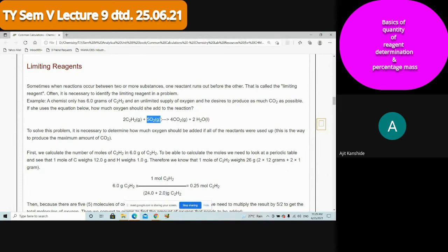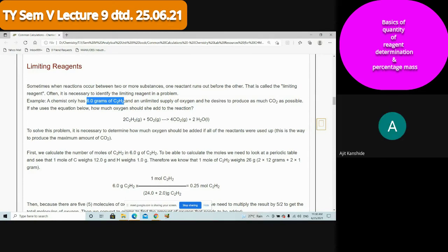That is the question. How can you answer that? I give you a hint. The reaction is known to you. First find, in this 6 grams, our chemical unit in terms of acetylene. What is our mole? In that 6 grams, how many moles of acetylene are there? Don't consider balancing of this reaction at this moment. Just calculate how many moles of acetylene are available. How will you find that? Yes, will you help me? Unmute and talk. How to find the number of moles?